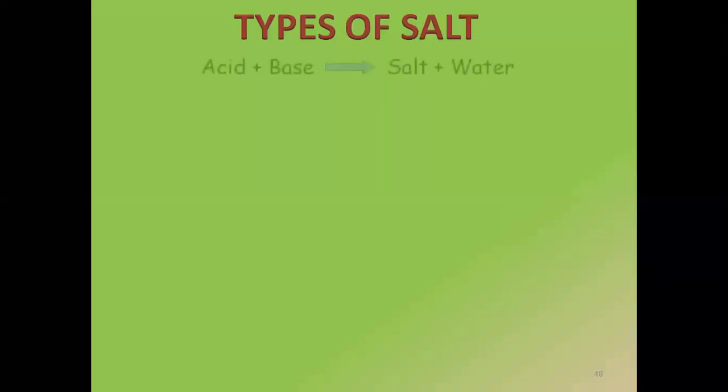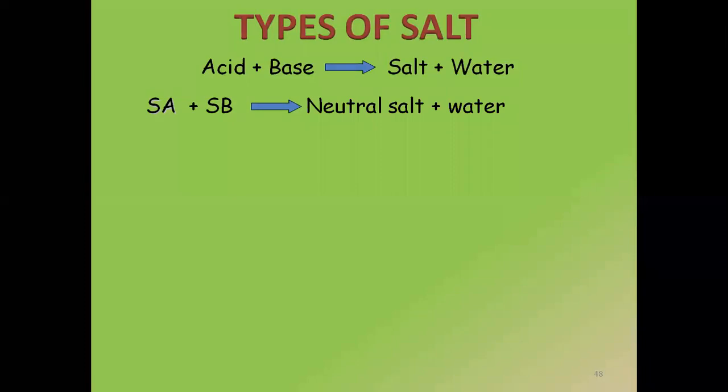Here again, we are going to take into consideration the neutralization reaction, which is acid plus base giving me salt and water. Under acids and bases, we have studied 2 types. Either it can be a strong acid or a weak acid, or it can be a strong base or a weak base, right? So in this equation, I am taking SA, which stands for strong acid, and SB stands for strong base. So when strong acid reacts with strong base, I get the product as neutral salt and water.